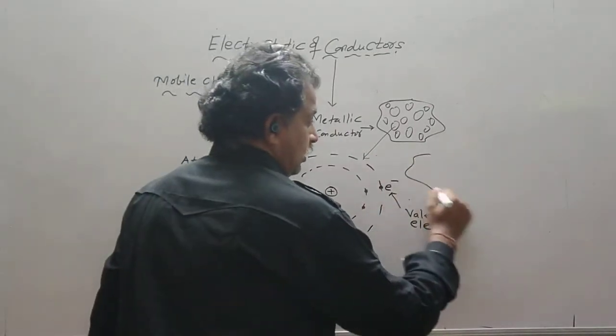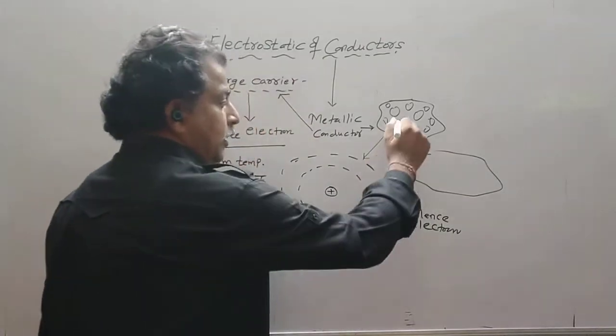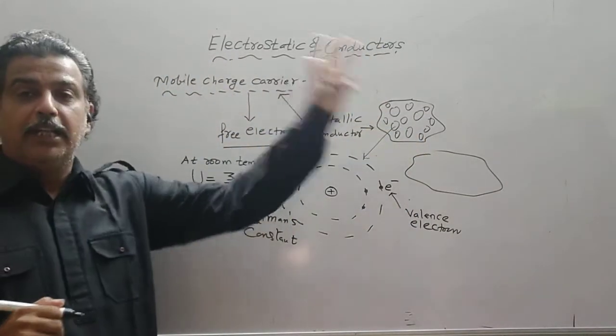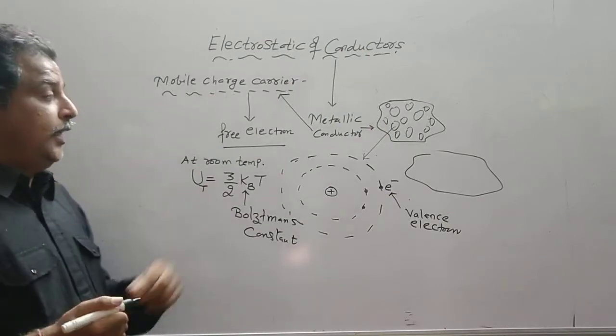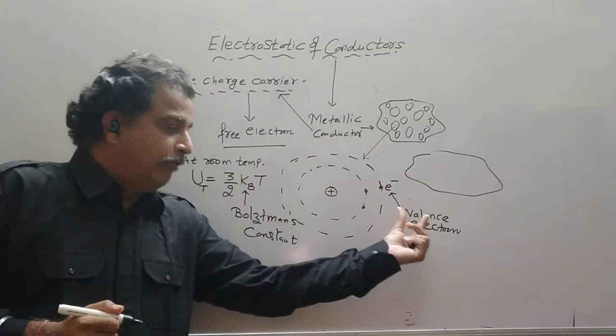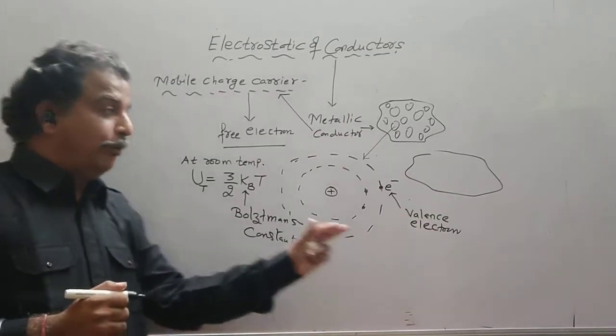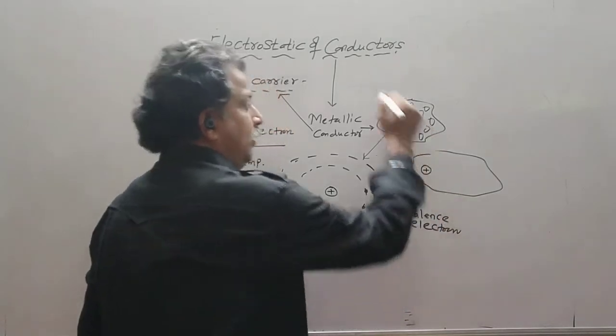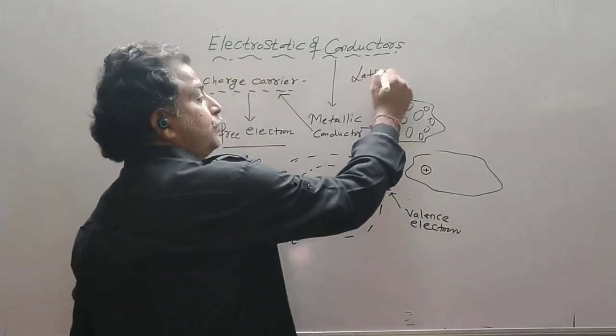Suppose each atom contributes one electron, the valence electron, which becomes free. That place is called the lattice position.